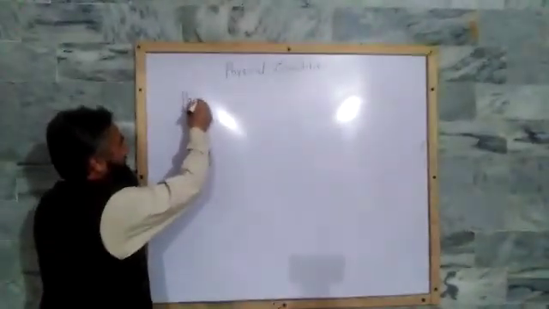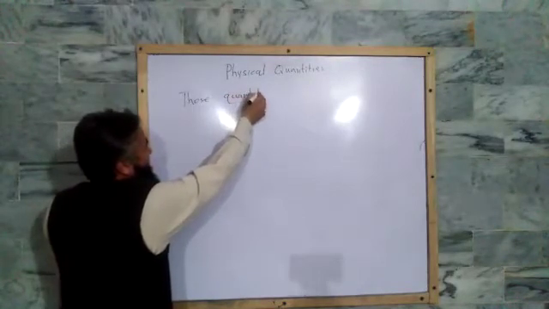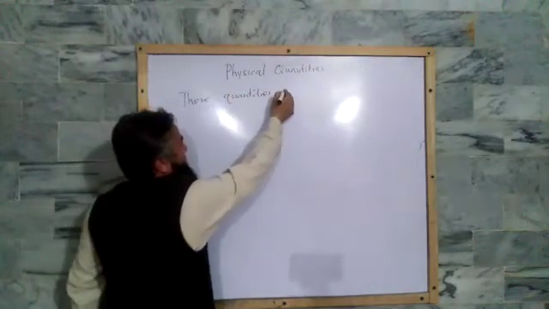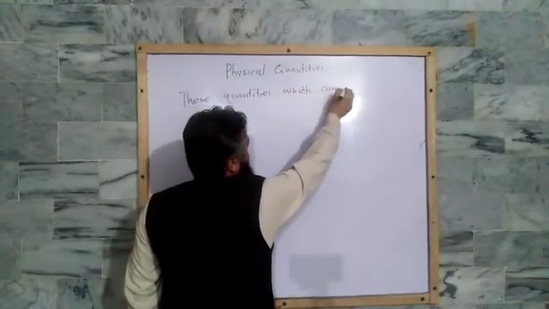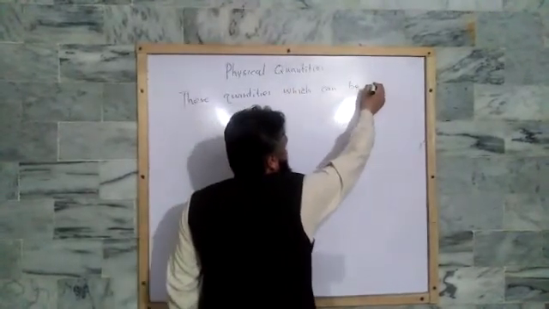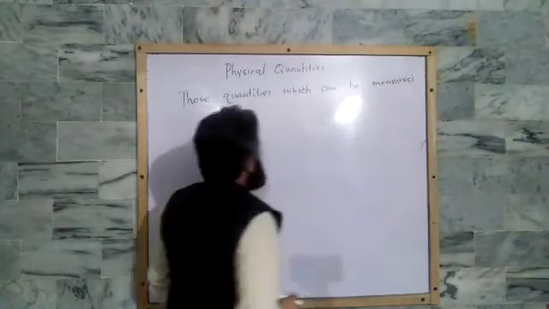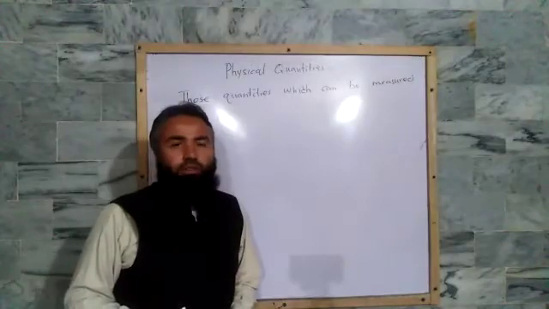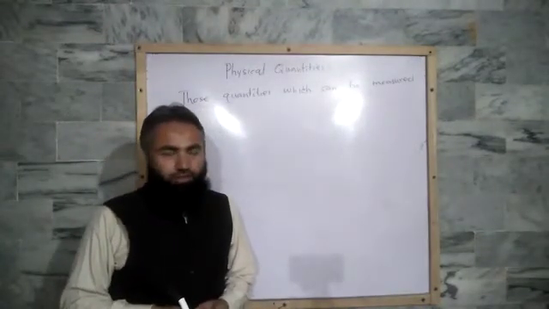Those quantities which can be measured are called physical quantities. Now, what is measurement?